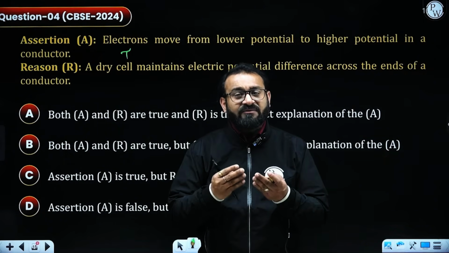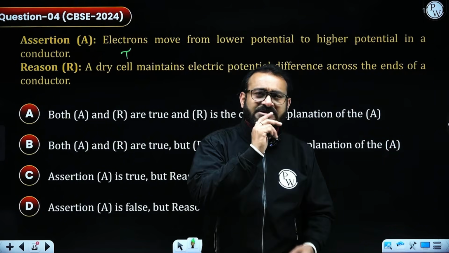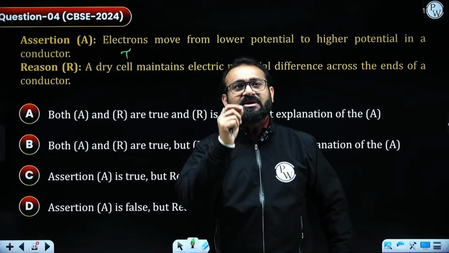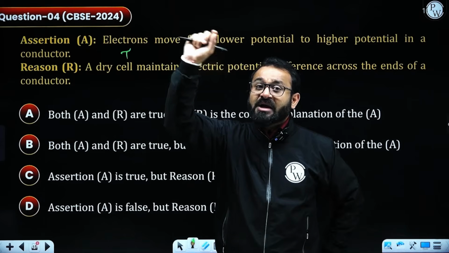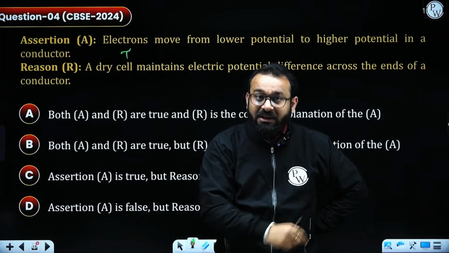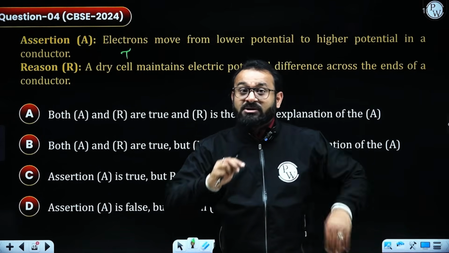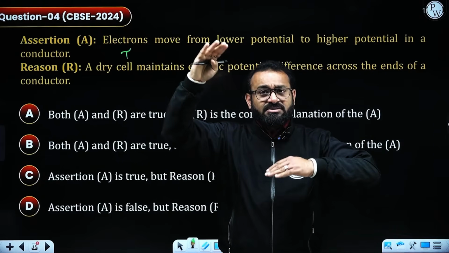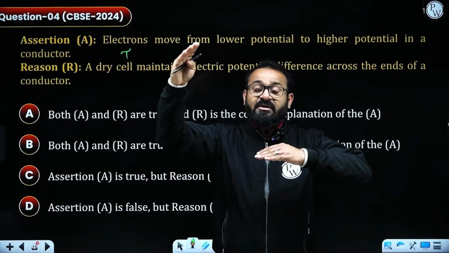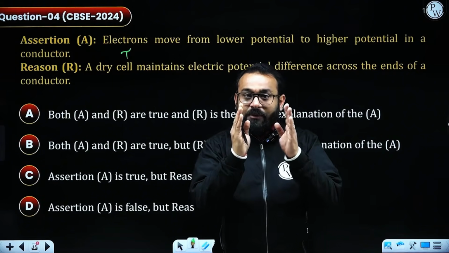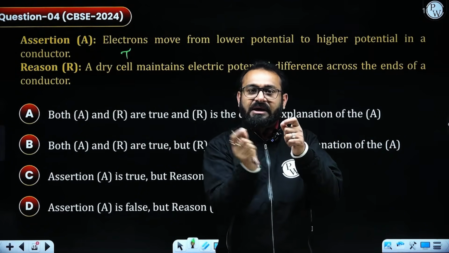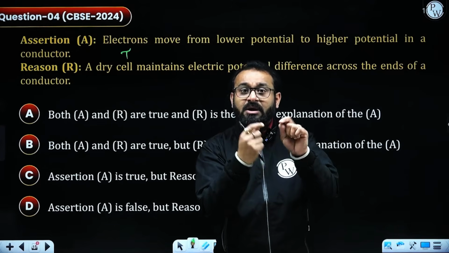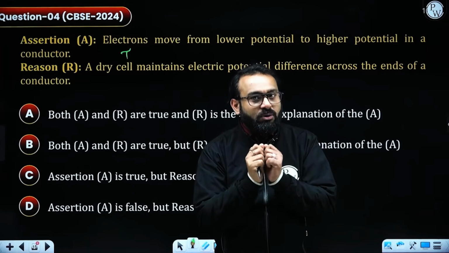How the potential difference is maintained, we need to consider an example. For example, we are looking into a dam and the water is flowing from the higher channel to the bottom of the canal through which it is going to pass. So there is a difference, there is a change in flow that you can see. The water can be allowed. So the battery or a cell provides that potential difference which allows the electric current to flow, or the electrons to flow from one end to the other end.